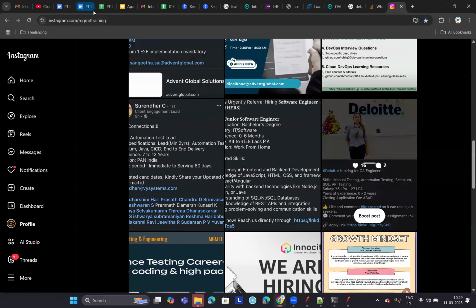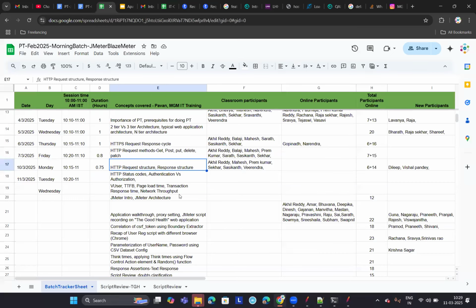Right. So now let's go to the session. Where did we stop yesterday? Yesterday we discussed request structure and response structure, right? I'll not go into the assessment today because we are already running late, so I'll directly go to the session. I will share the week one assessment today or tomorrow, because we are going to complete the performance testing fundamental concepts, and I will share it through an email. Any queries? I see someone pinging in the chat. Okay.